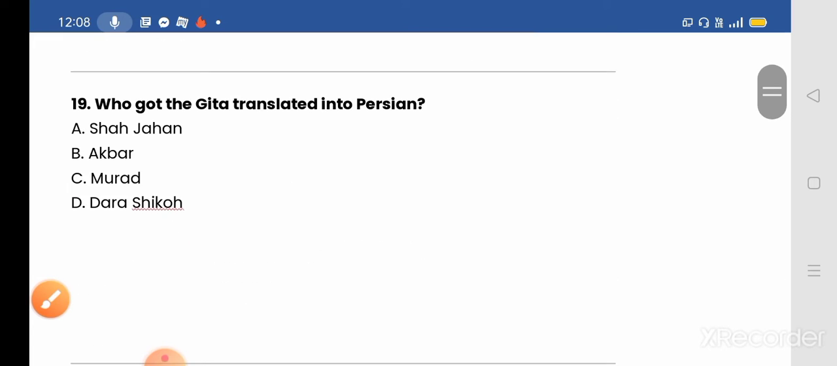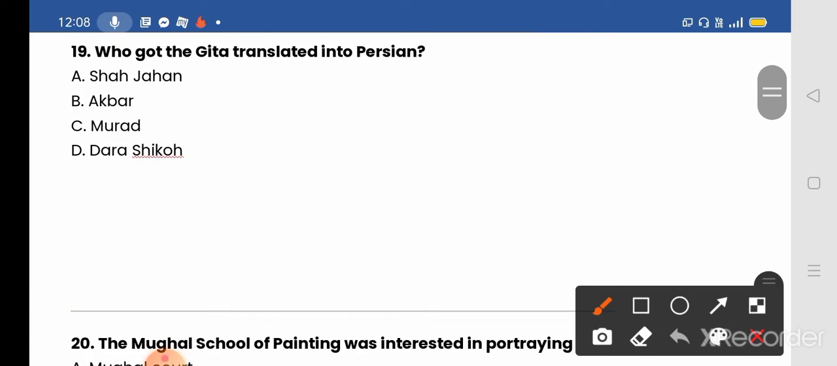Next we move to our next question. Who got the Gita translated into Persian? Options given: A, Shahjahan; B, Akbar; C, Murad; and D, Dara Shikoh. And the correct answer will be D, Dara Shikoh, the son of Shahjahan. He translated the Gita into Persian language.